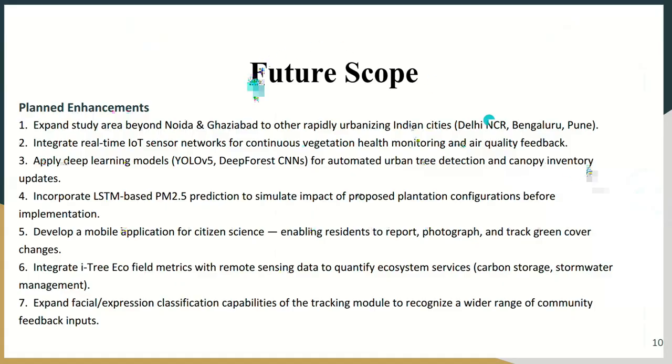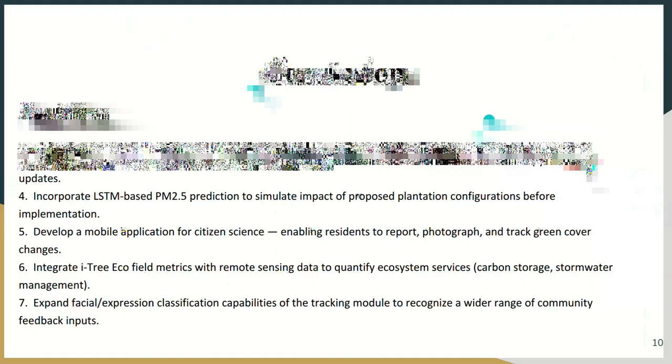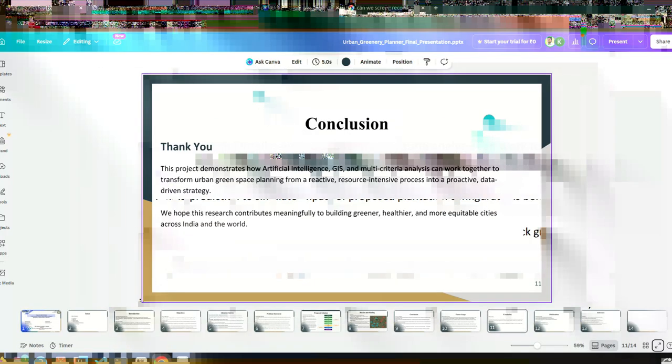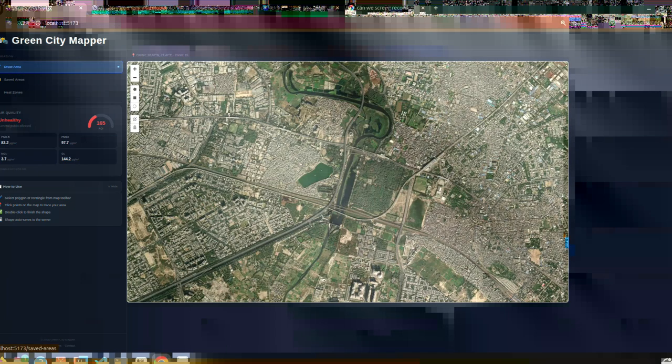So yeah, this was our project, and now let me show you how the project works exactly. So yeah, we are at the project, and let me show you how we can draw polygons on an area and get a specific recommendation regarding that area. First, I'll show you how we can find the heat zones.